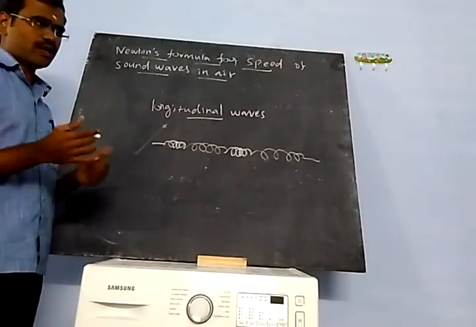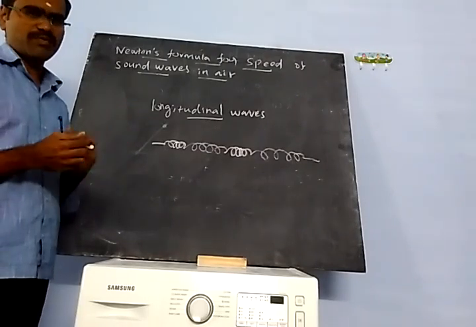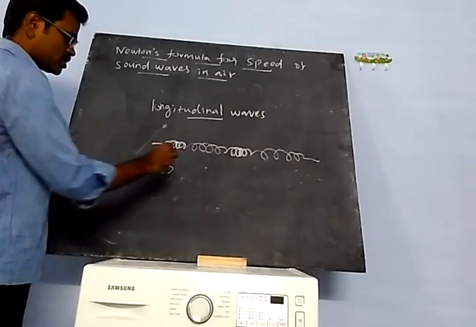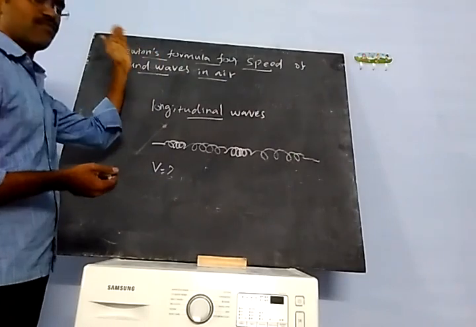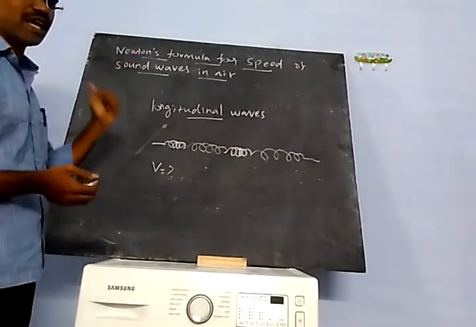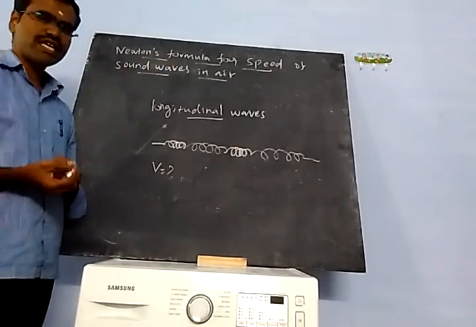Now we are going to discuss the speed of sound waves. So what is the speed of sound waves? We have to derive one formula using Newton's method. That formula is called Newton's formula. We are going to derive Newton's formula for the speed of sound waves in air.